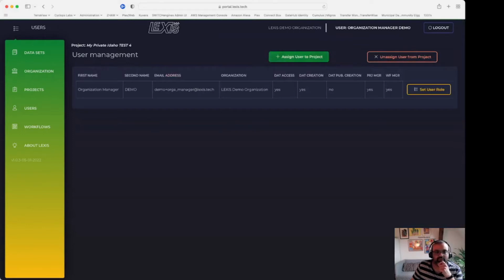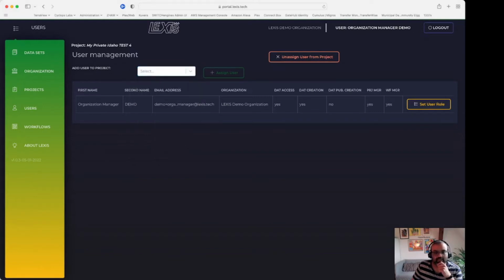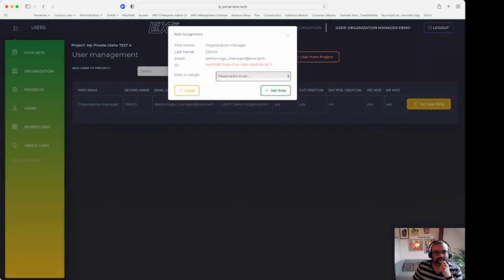It is possible for me to assign from an existing list of organization users another user to belong to this project and see the summary of the list of roles associated with that user account. But it is also possible for me to select other role such as project manager or dataset manager belonging to an existing user in the project.